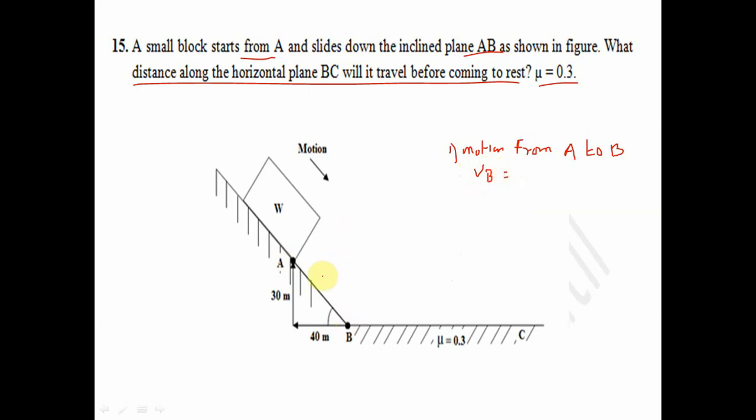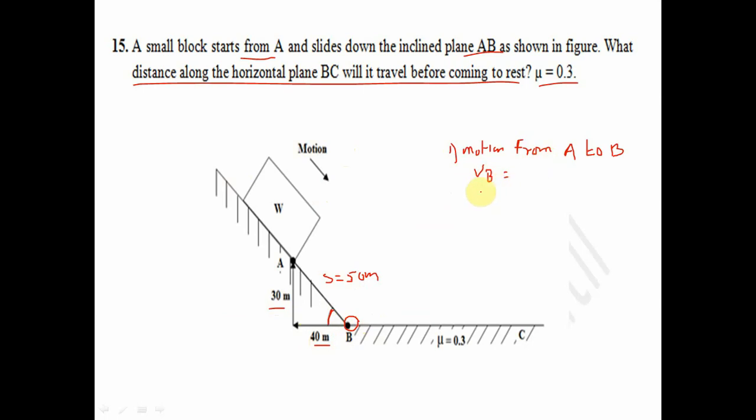Now in that case, what will be the S here? This is 30 meter, 40 meter. By Pythagoras we will get 50 meter. Again, we have to calculate the angle here by tan inverse 30 by 40. Understand? So first we will draw the free body diagram for motion from A to B. So we have to calculate the velocity at B.